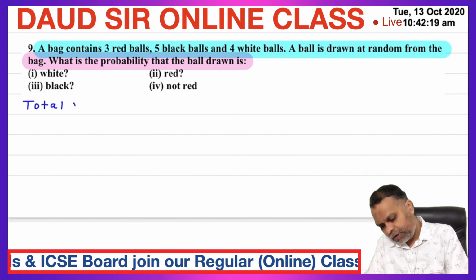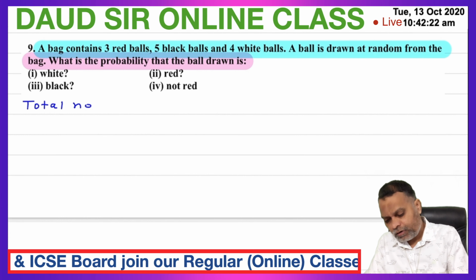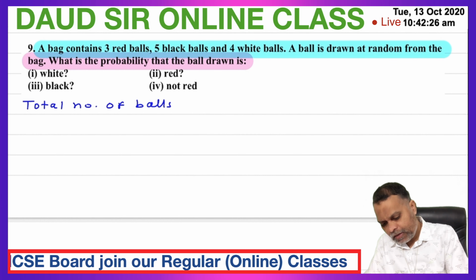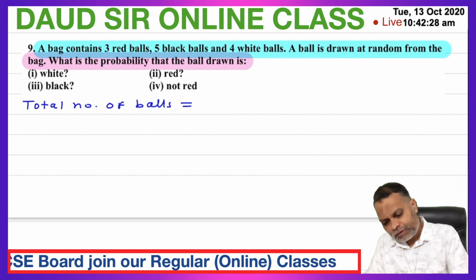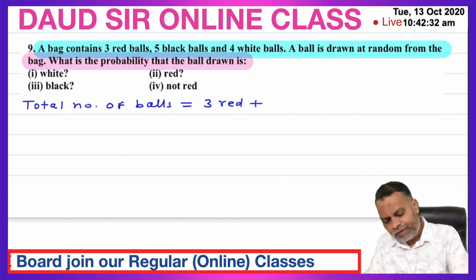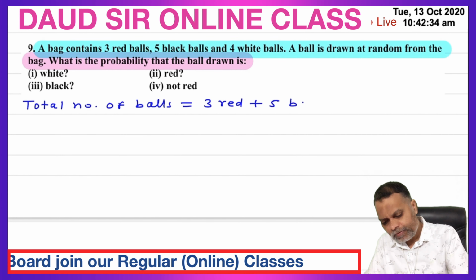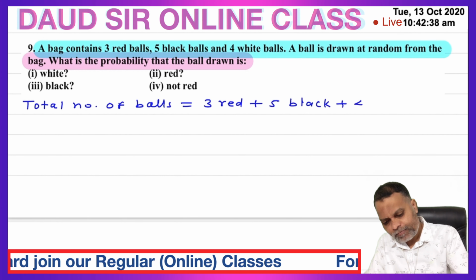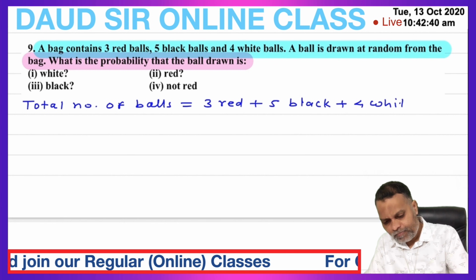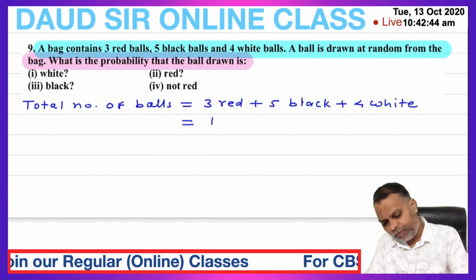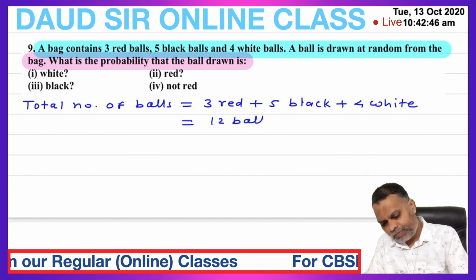Total number of balls is equal to 3 red plus 5 black plus 4 white. So 3 plus 5, 8 plus 4, 12 balls. Total number of balls 12.